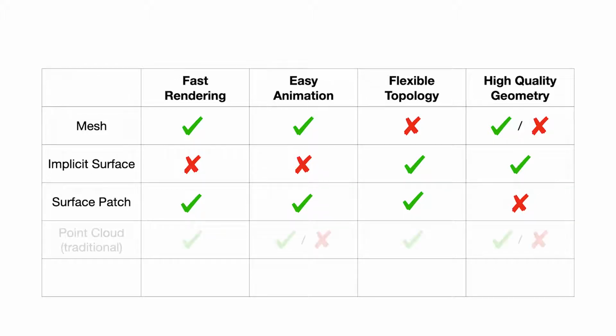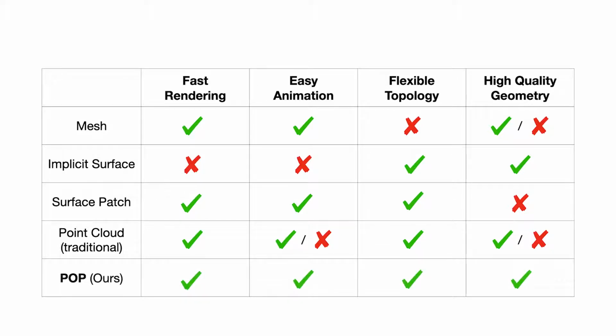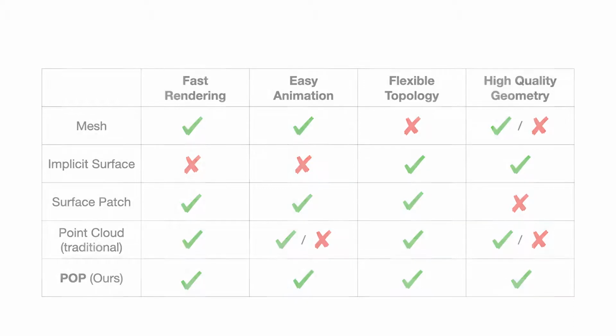In this work, we introduce a new representation for clothed humans based on an old yet powerful representation, point clouds. Here we show how to use machine learning to make point clouds a powerful representation for modeling 3D deformable shape. Our model, named POP, meets all the requirements above.